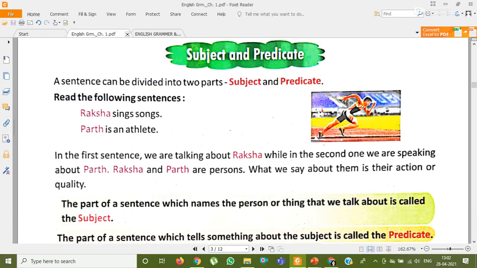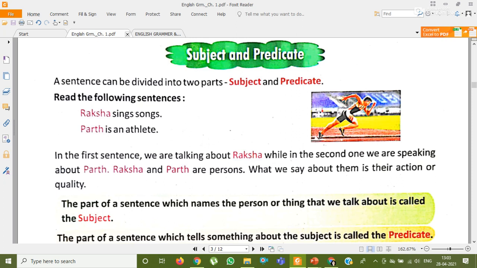So I think now you all have understood what is subject and what is predicate part. Okay. So now let us go to the book, subject and predicate. A sentence can be divided into two parts, that is subject and predicate. Like here you can see two sentences are given. Raksha sings songs. So this sentence is about Raksha. So that is the subject. And what does Raksha do? Sings songs.